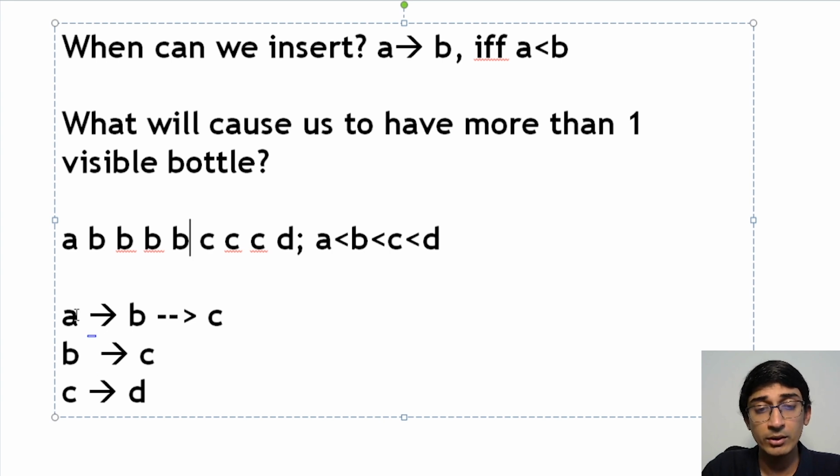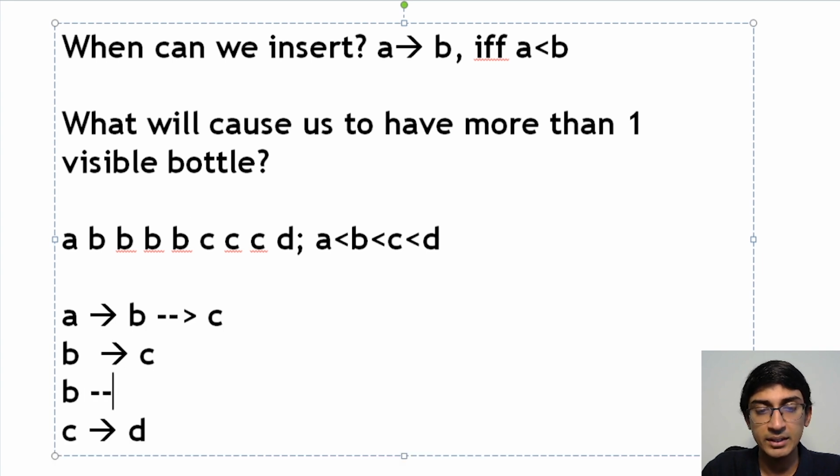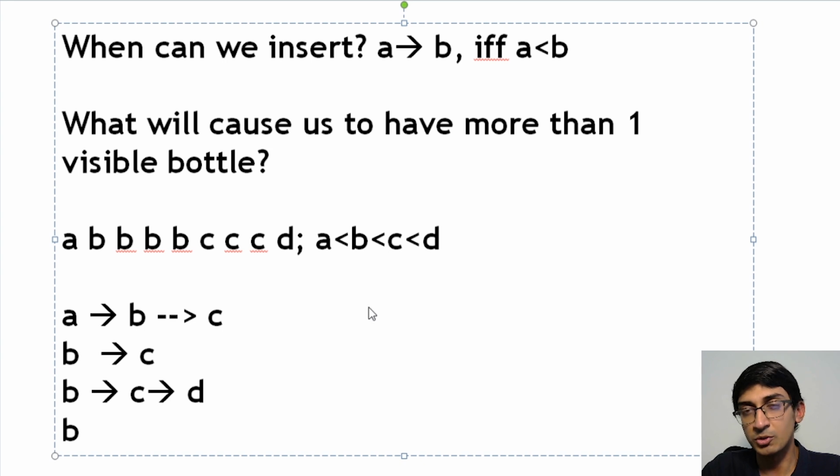How? I would get A into B into C, that's fine. B into C, right? I would get B into D, right? And C into D, or C would be left on its own at that point. Or we would have B into C into D, but we still have one more B, so we have B over here. So we have 4 B's, and we have B into C into D, 3 C's, 1 D, 1 A. So we are still left with 4 visible bottles at the end. That's what we're left with.